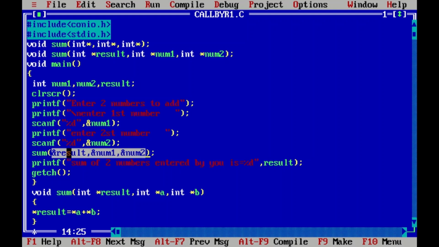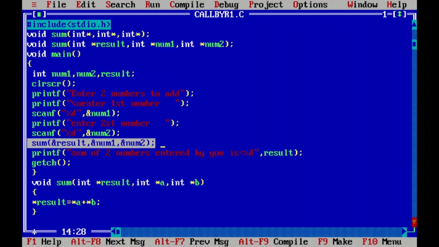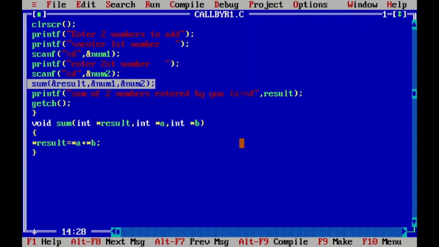We are passing 3 parameters and that too as addresses. After this call, this is a function call, and this type of function call is called call by reference because we are passing addresses of the parameters, or you can say variables.